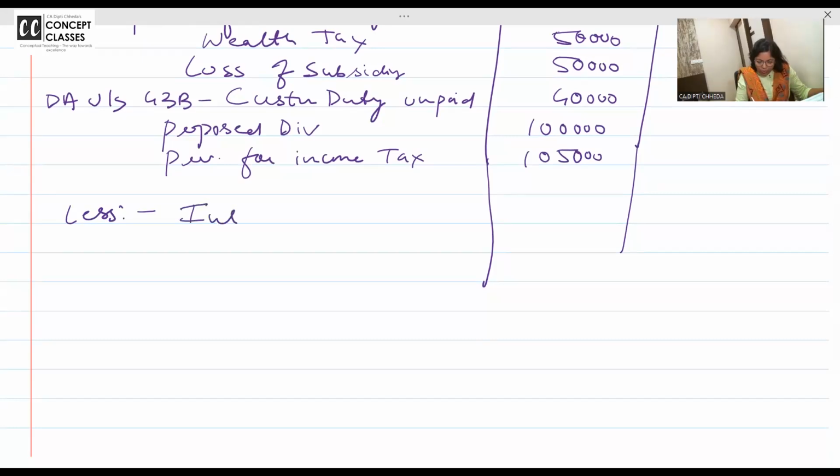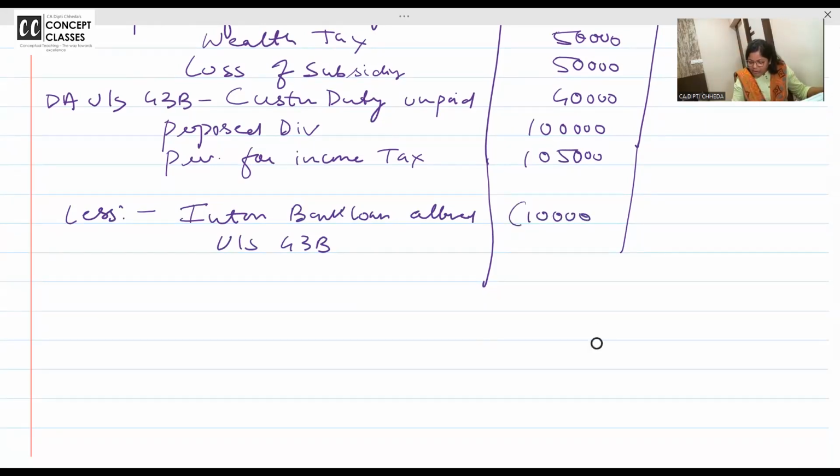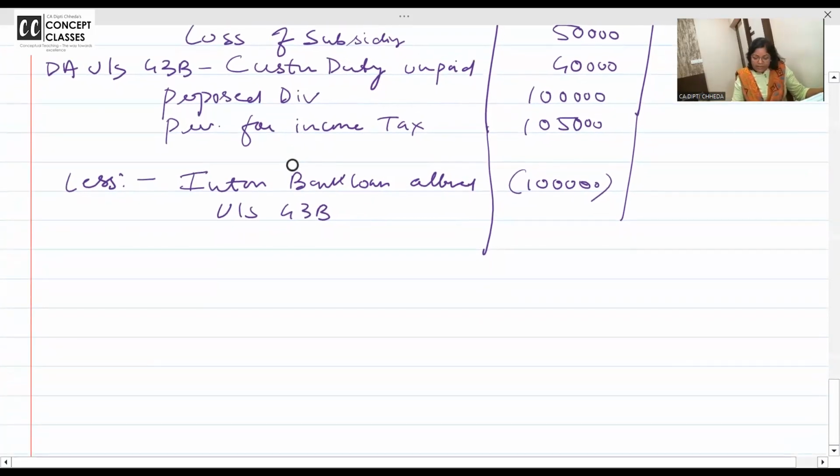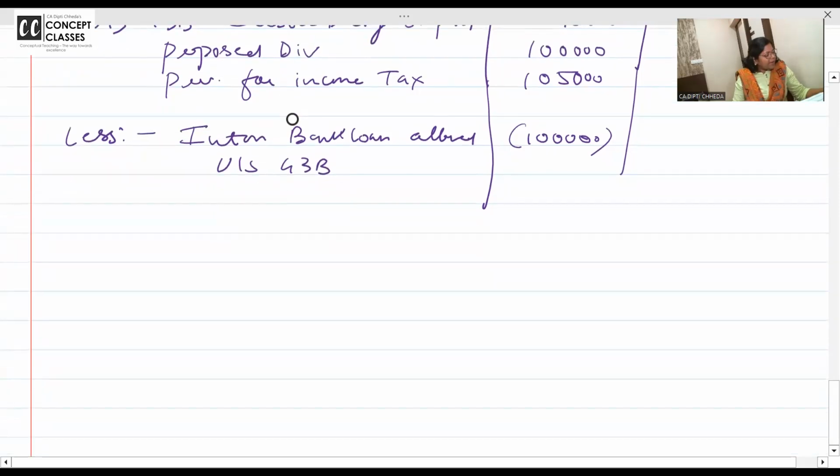Interest on bank loan. Earlier years, if you pay now, allowed under section 43B. 43B says it was disallowed that year, and when you actually pay it, it is allowed. You remember TDS, without TDS if you make payment 30% disallowed. When you deduct the TDS, that time it's allowed. 1 lakh. Custom duties unpaid, so added back.